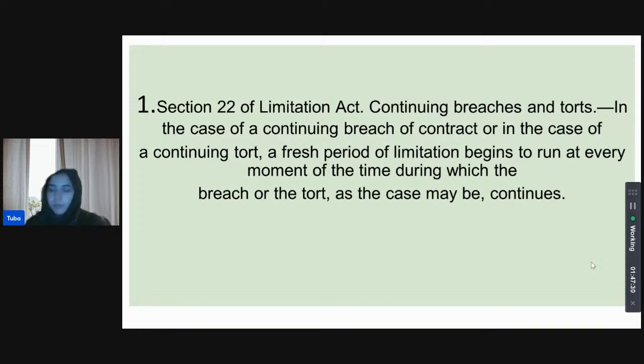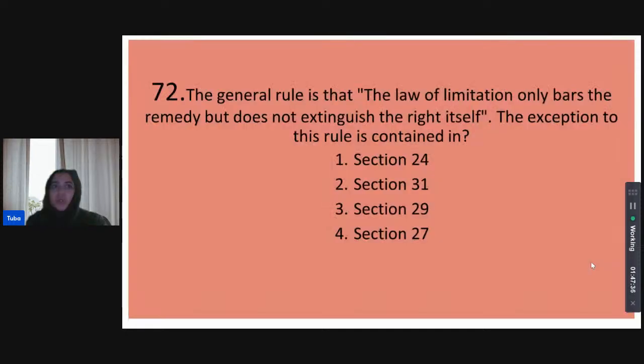Okay, guys, I will begin the next few questions shortly and we'll finish by 9. So, this is question 72. The general rule is that the law of limitation only bars the remedy but does not extinguish the right itself. The exception to this rule is contained in which of the following? What contains the exception to this general rule?